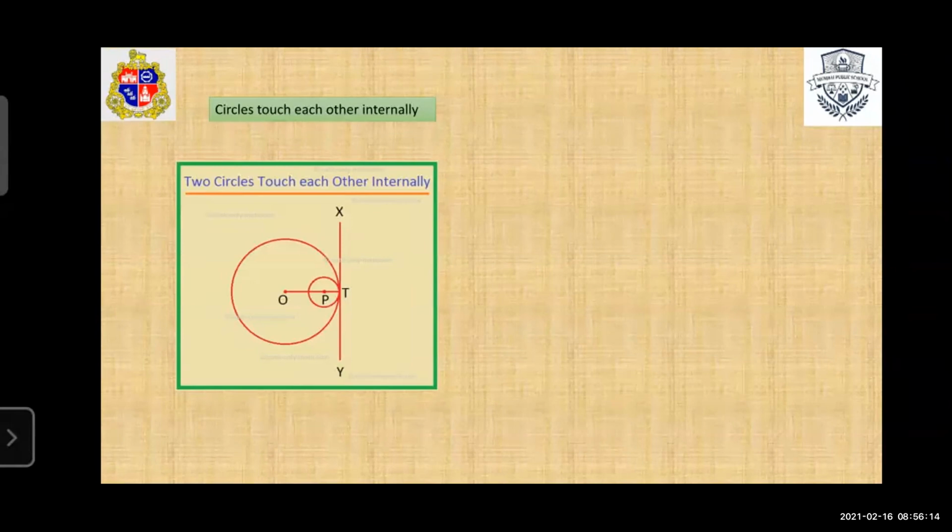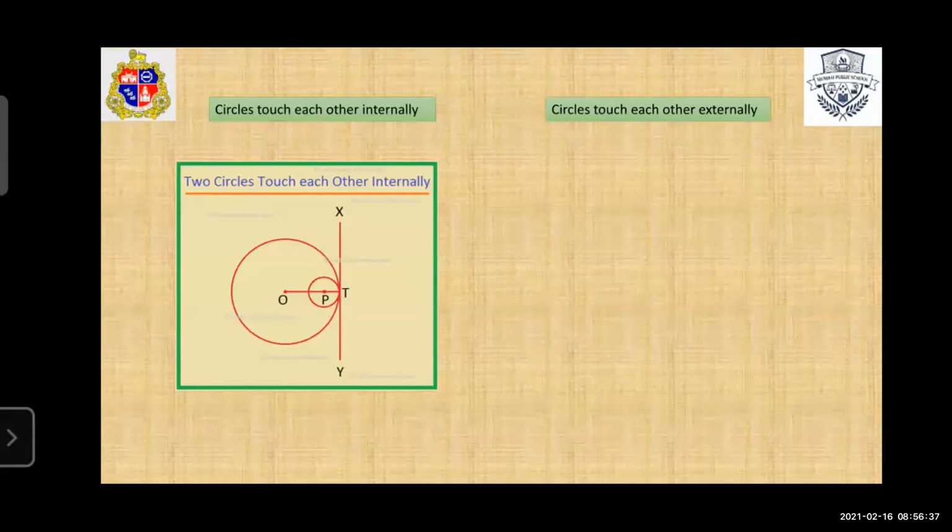A tangent is a line which touches the circle at only a single point. So the tangent XY is common for both the circles. In this way we draw circles which touch each other internally.